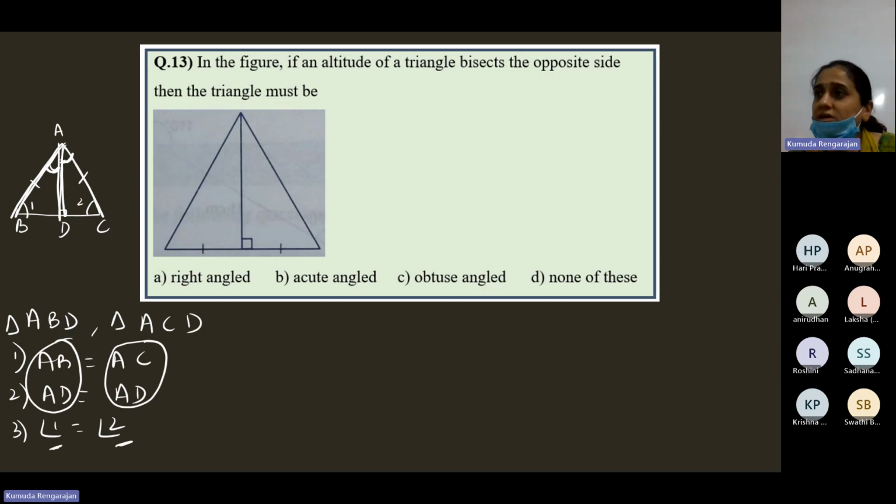So though we have written two pairs of equal sides and one pair of equal angles, it does not make SAS. It makes SSA, two sides and some other angle, and that is not a valid congruence rule. So though we know angle 1 is equal to angle 2, we can't use it.